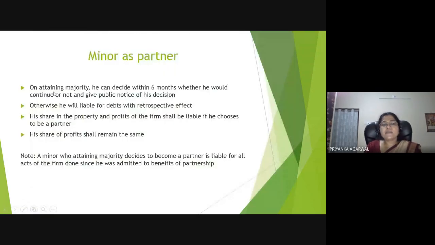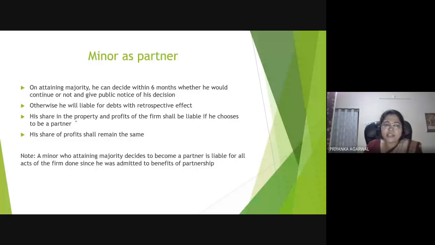On attaining majority, he can decide within 6 months whether he would continue or not, and give public notice of his decision. This is very important: public notice. Otherwise, he will be liable for debts with retrospective effect. So first of all, he has to decide, and that decision also has to be notified to the public. If he has not given public notice, then he will be treated as a partner after becoming a major.